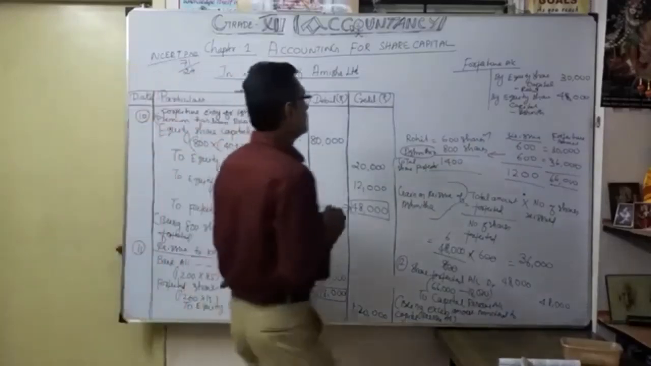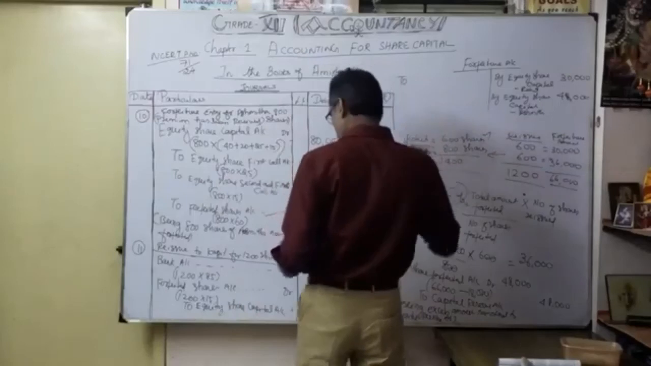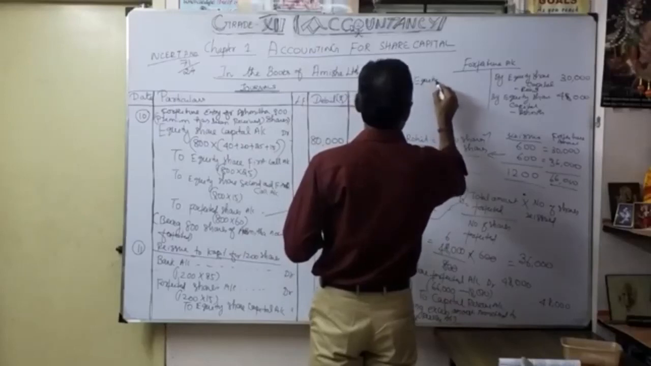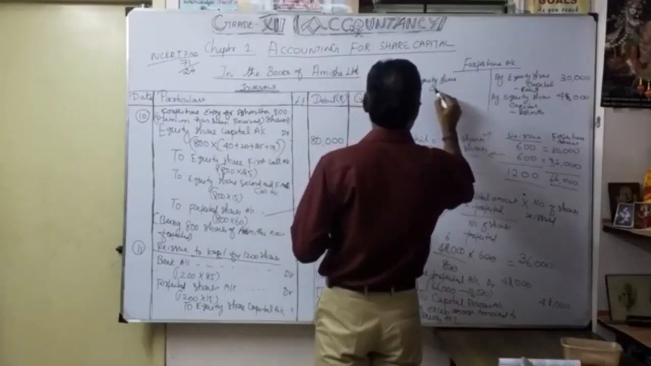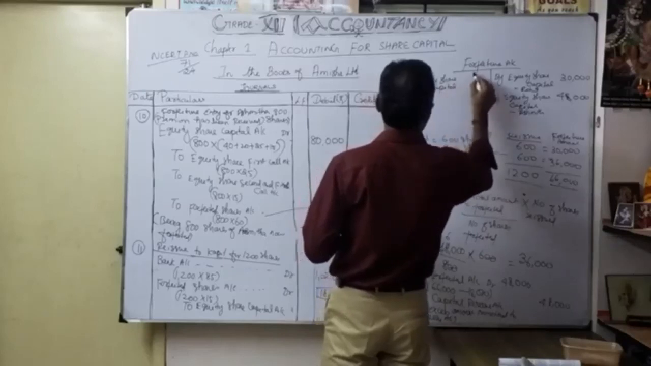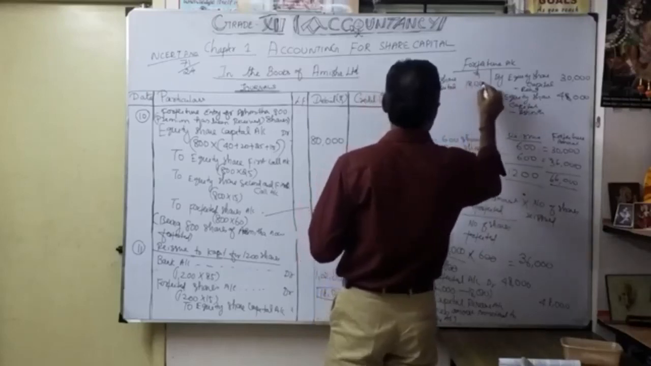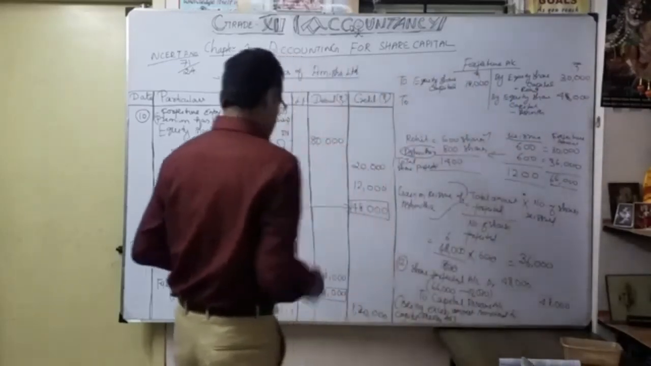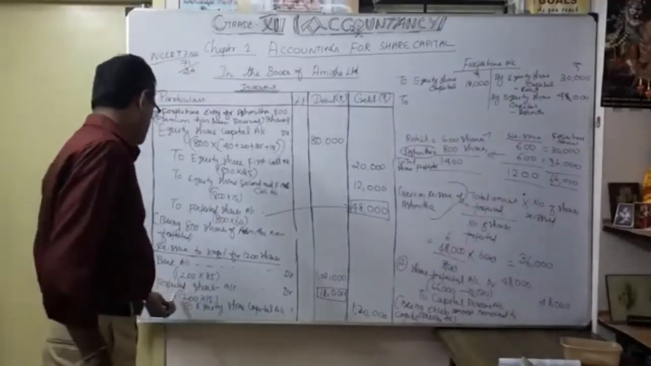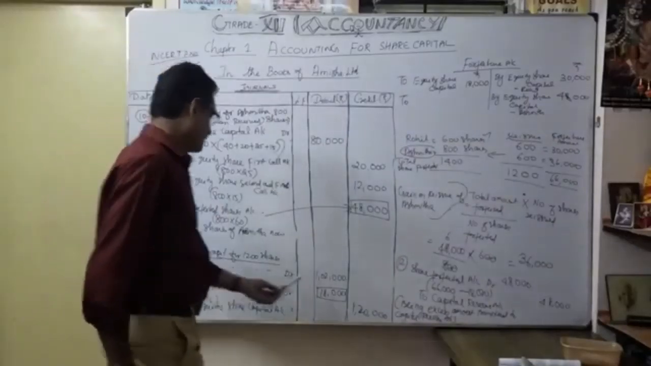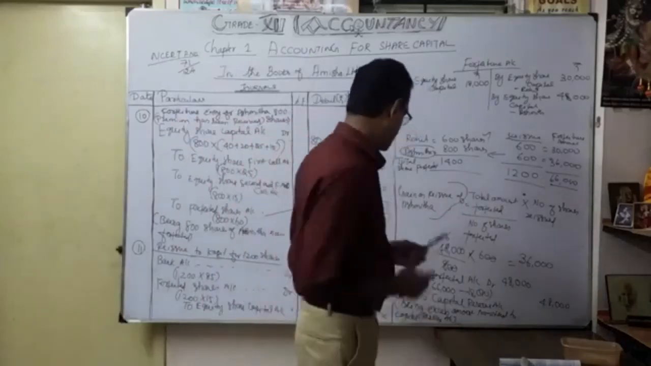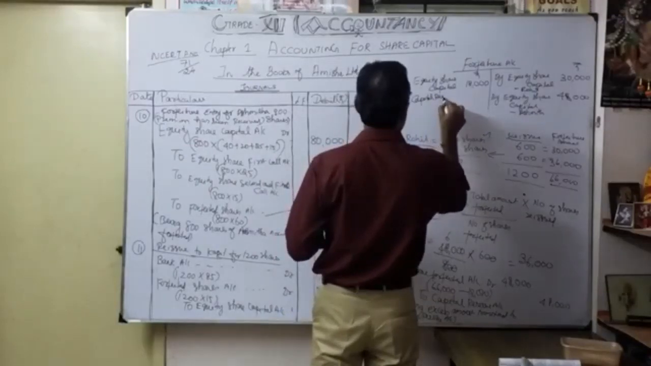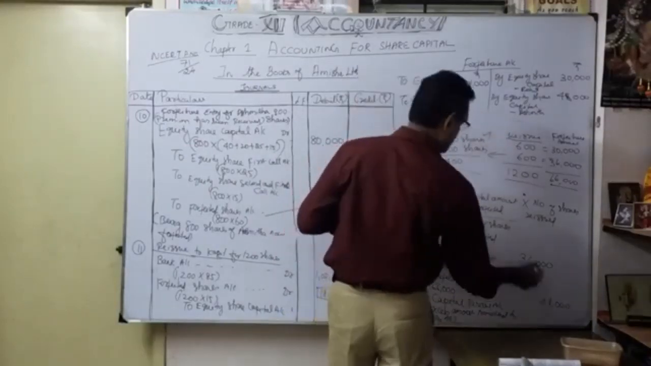Then this entry we are going to do for forfeited shares, how much? 18,000. So to equity share capital, 18,000. Then this one, correct, capital reserve. To capital reserve account, how much? 48,000.